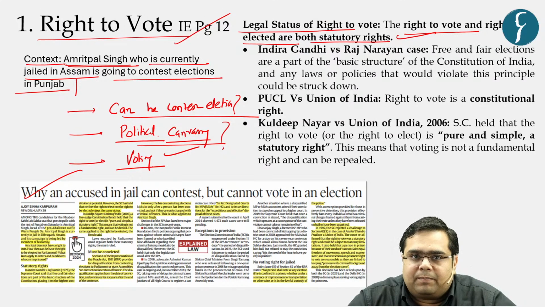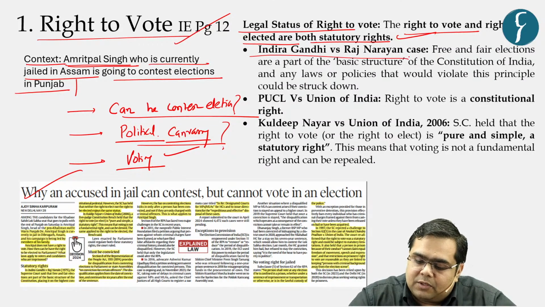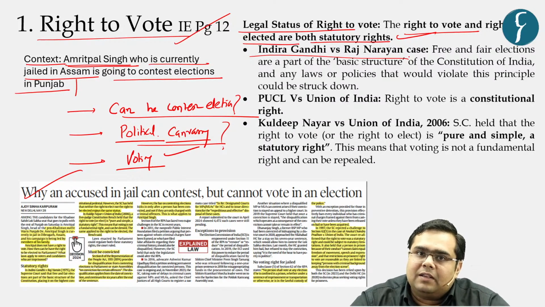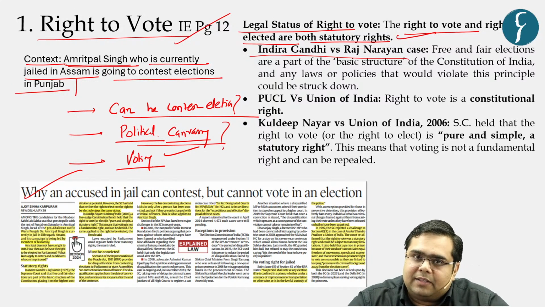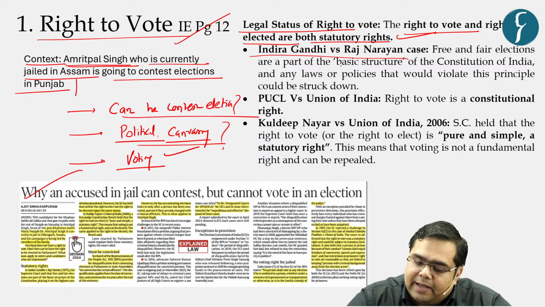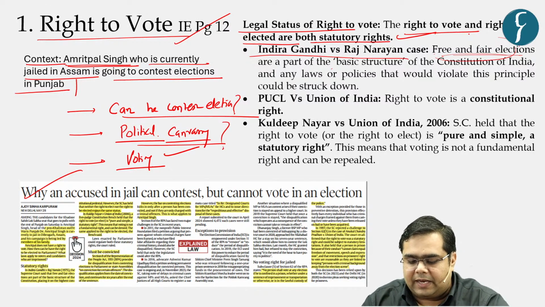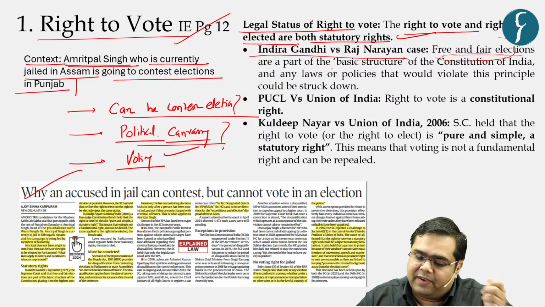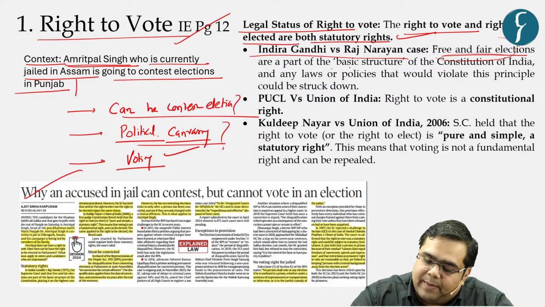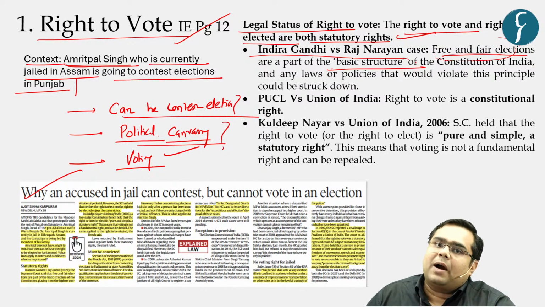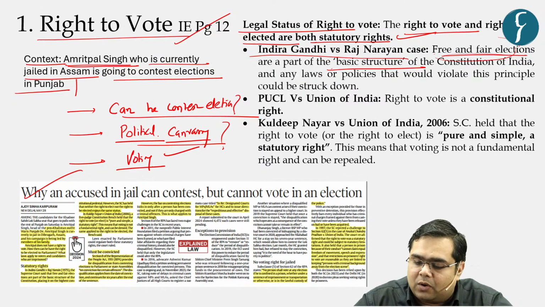So where does the journey begin? Probably the first landmark case with respect to electoral dispute in India was Indira Gandhi versus Raj Narain. In this case, it was said that elections need to be first free and then fair. These two conditions are part of the basic structure of the Indian Constitution.